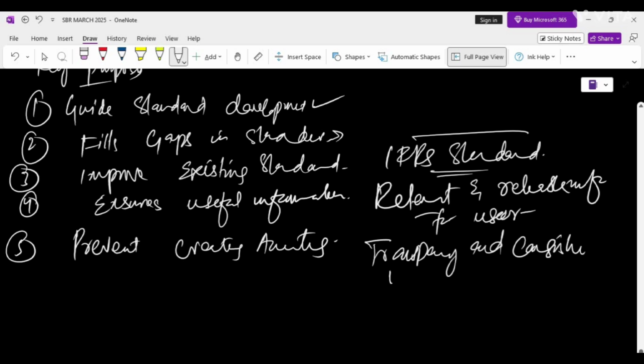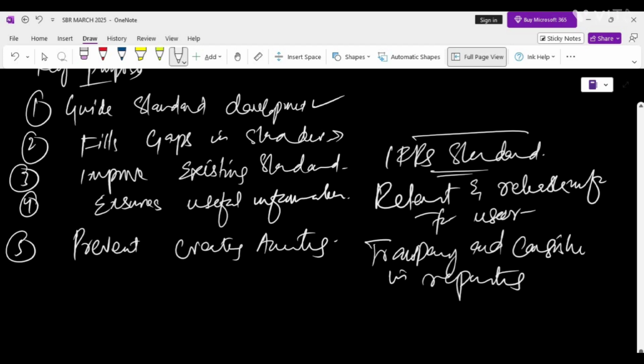So these are the 5 key purposes of the International Accounting Standards Board framework. We discussed guidance for standard development, then filling gaps in standards, then improving existing standards, ensuring useful information, and providing a protective layer against creative accounting.